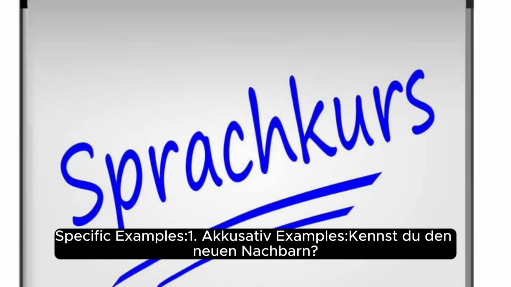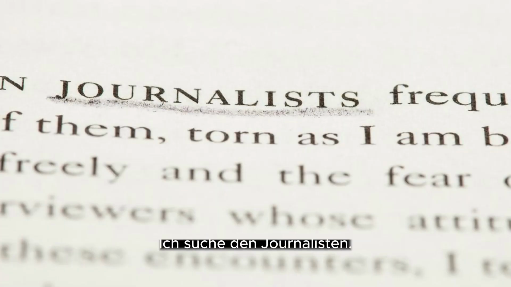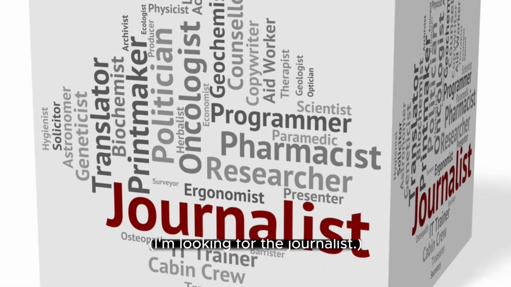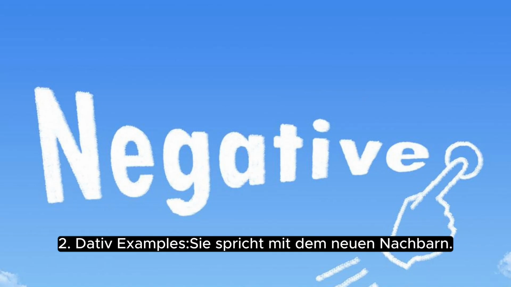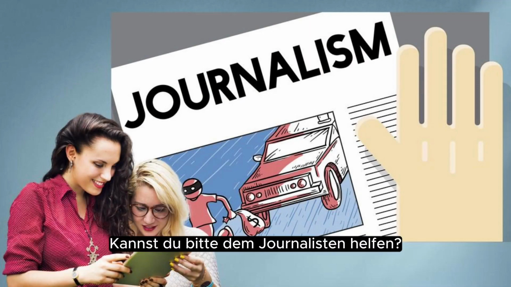Specific examples. 1. Accusative examples. "Kennst du den neuen Nachbarn?" Do you know the new neighbor? "Ich suche den Journalisten." I'm looking for the journalist. 2. Dative examples. "Sie spricht mit dem neuen Nachbarn." She's talking to the new neighbor. "Kannst du bitte dem Journalisten helfen?" Can you please help the journalist?